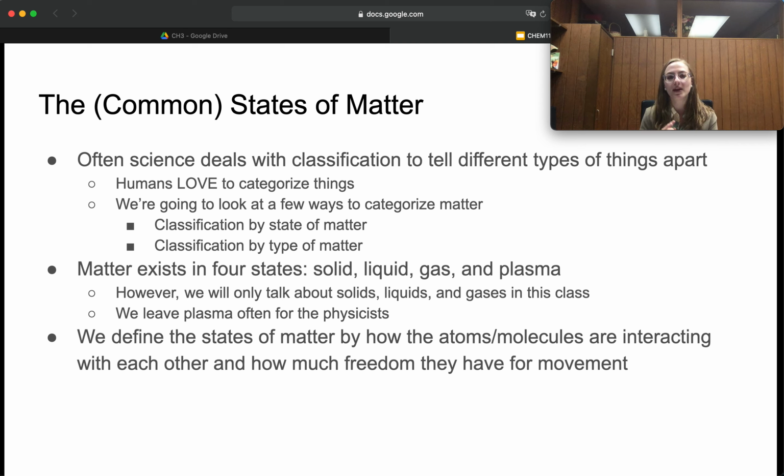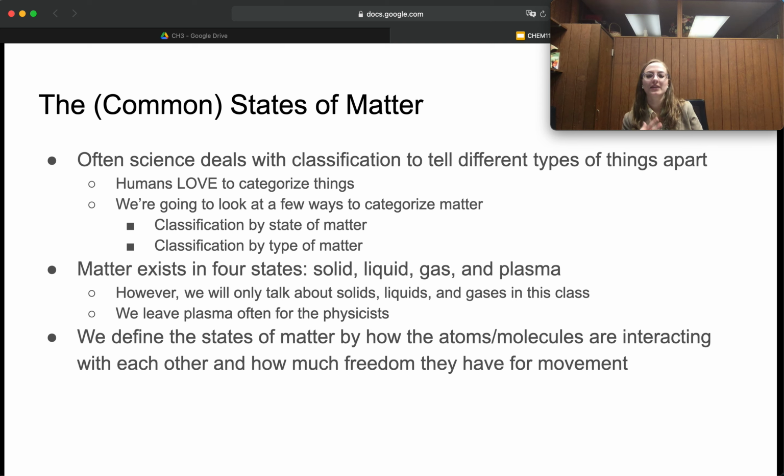So in this class, we'll talk about how to classify matter by the state of matter and then by the type of matter that it is. So first and foremost here, again, we're going to talk about the states of matter. So that means matter exists in 4 different states, okay? Solid, liquid, gas, and plasma. However, in this class, we're only going to talk about solids, liquids, and gases. So those are the only 3 you're responsible for. We tend to leave the plasma for the physicists.